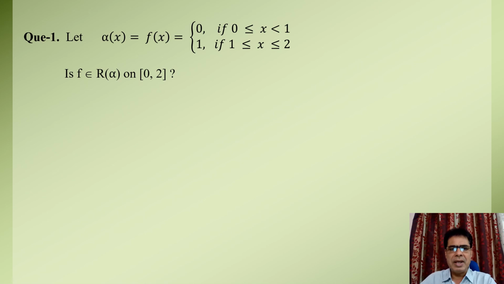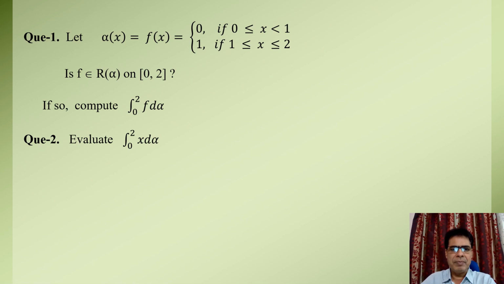Is the function f Riemann-Stieltjes integrable relative to alpha over the interval [0, 2]? If so, compute the Riemann-Stieltjes integral of function f relative to alpha over the limit 0 to 2.